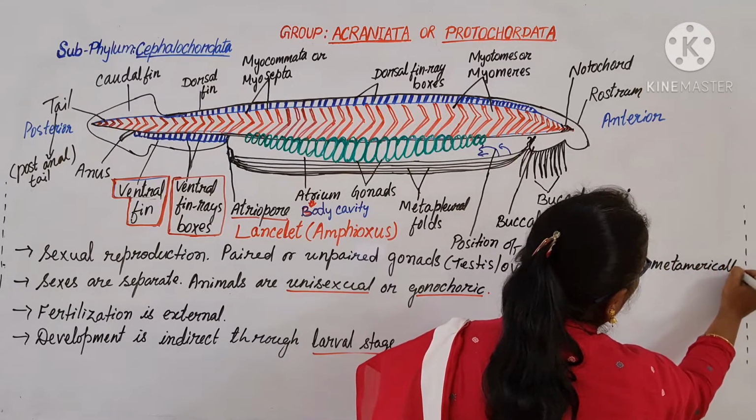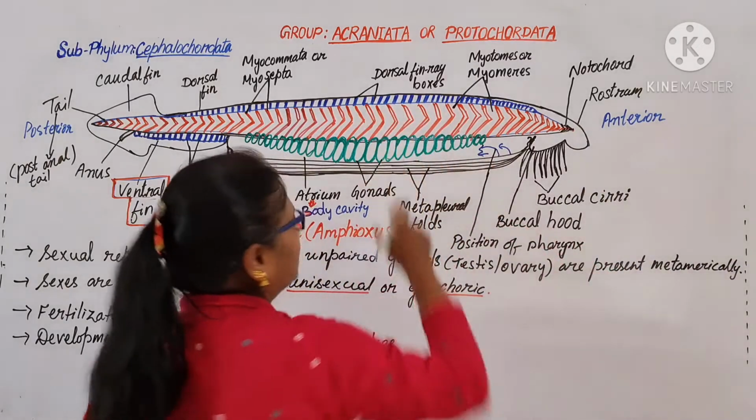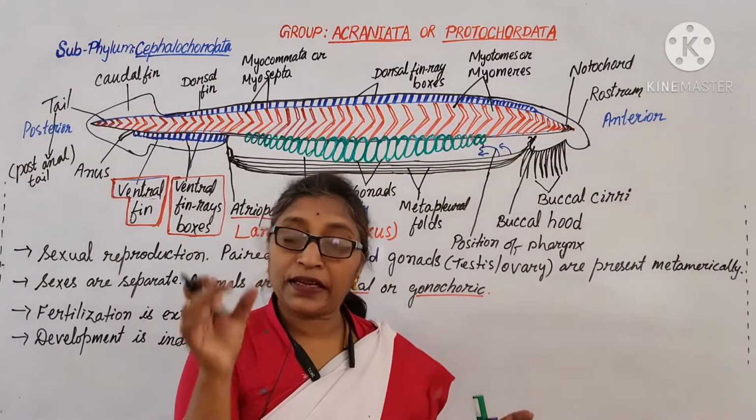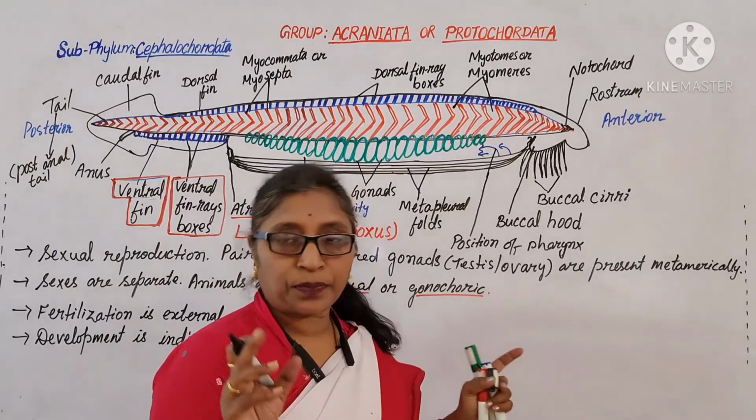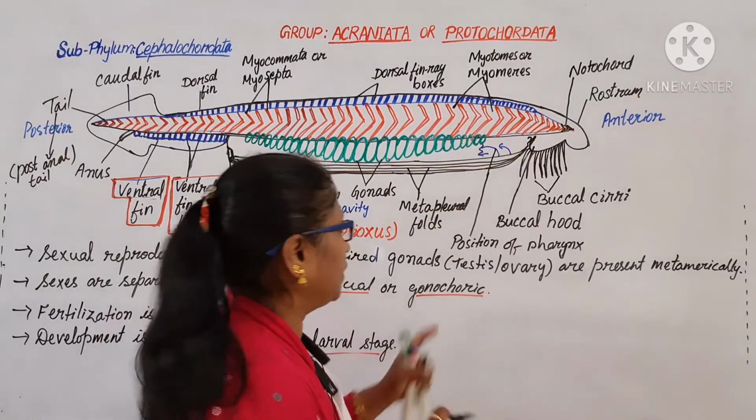What do you mean by metamerically? These are the metameres. Metamerically in these segments the gonads are present, maybe paired or unpaired.